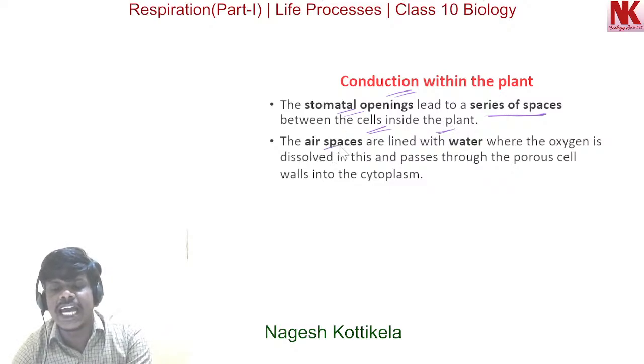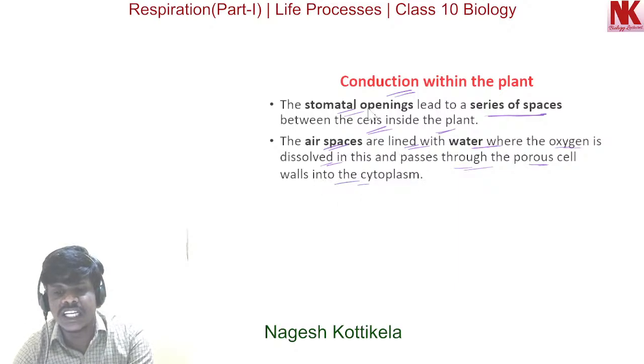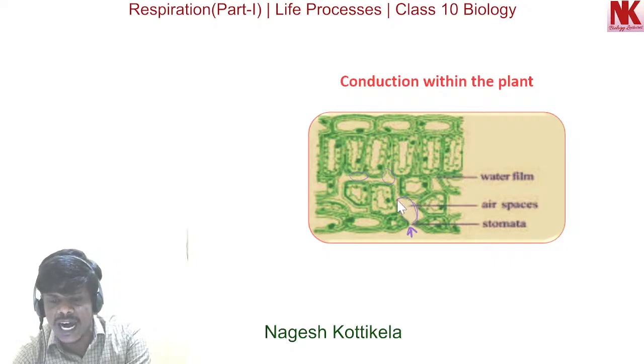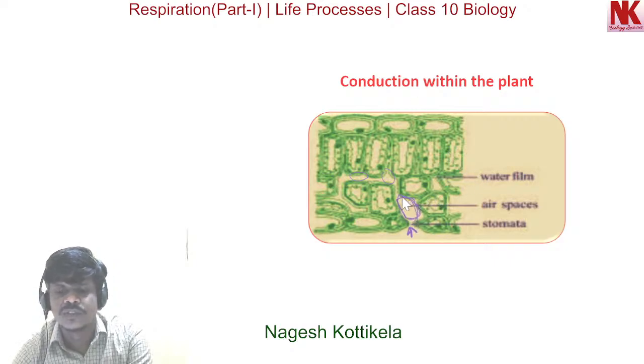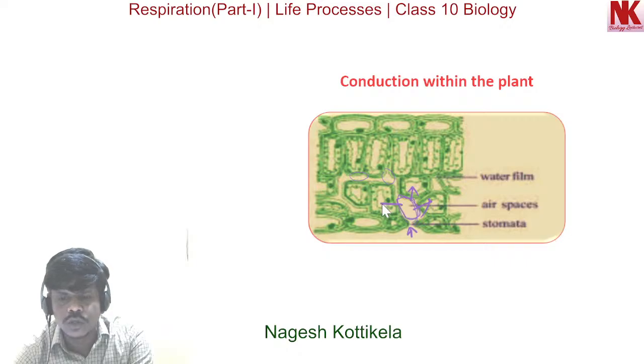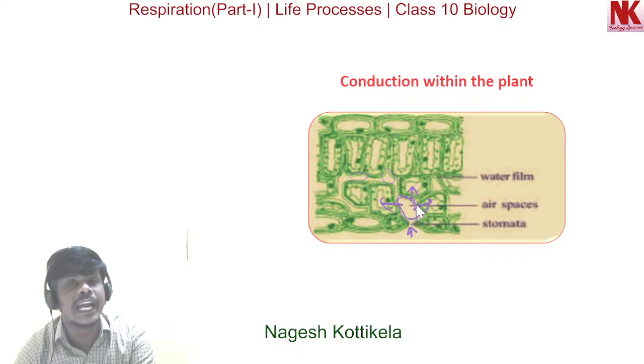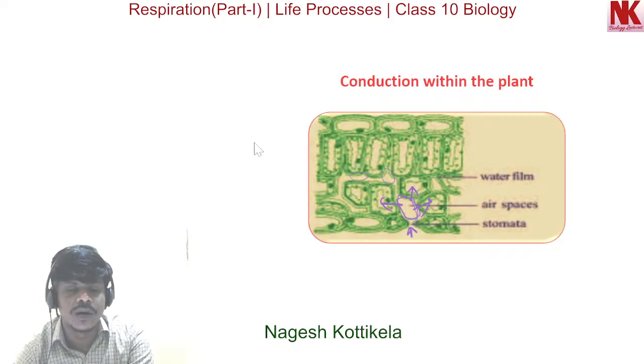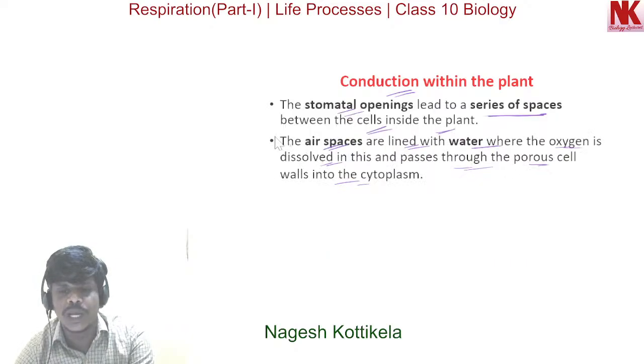Now the air spaces are lined with water, where the oxygen is dissolved and passes through the porous cell wall into the cytoplasm. So these air spaces that are shown here are lined with water, and the gaseous molecules dissolve in this water and pass through the porous cell wall into the cells like this. Through the porous cell wall, the water can enter into the cell, and along with that, gaseous molecules can also enter. So I repeat this very important statement once again.